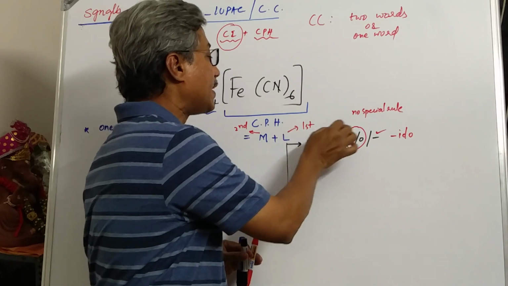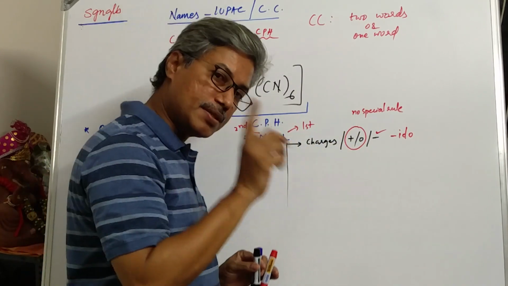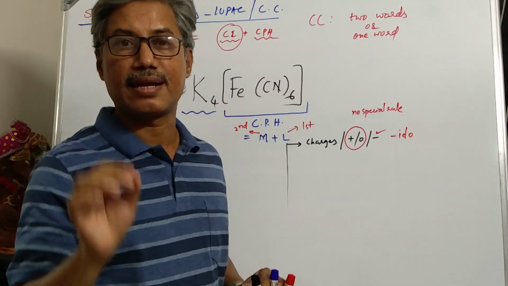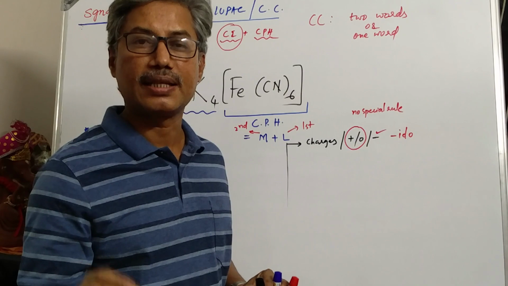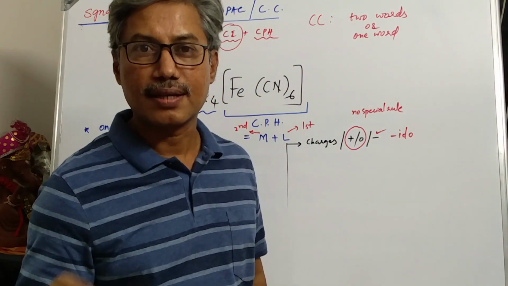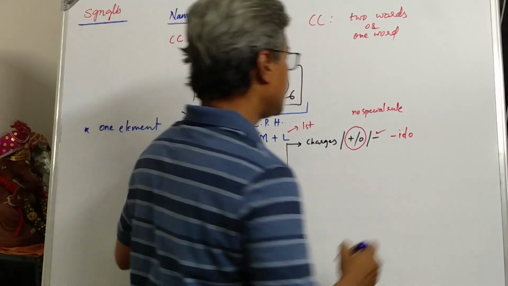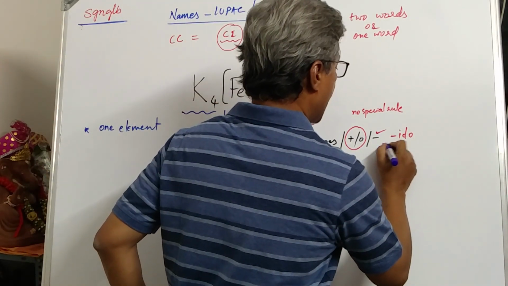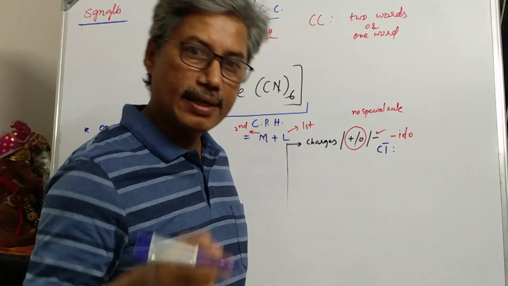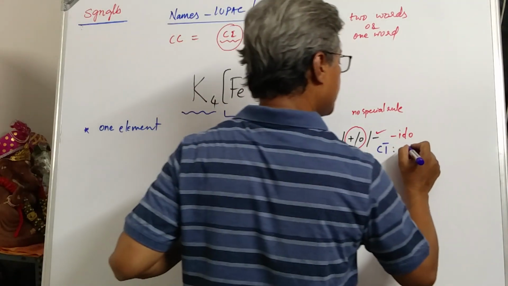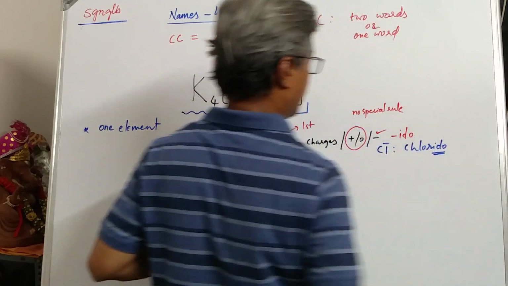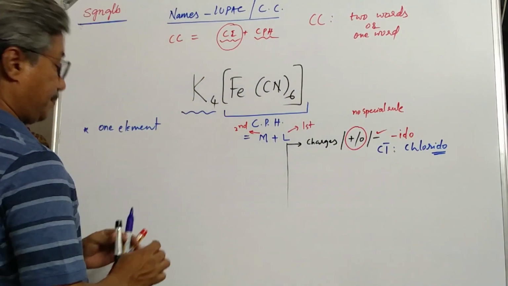Remember that if the ligand is positive or has zero charge, neutral, then its name is not changed. Its name is written as it is represented by the formula. And if it is negatively charged, its name will end with IDO. For example, if chloride is present as the ligand, then its normal name is chloride. Its ligand name will be chlorido. Remember this.